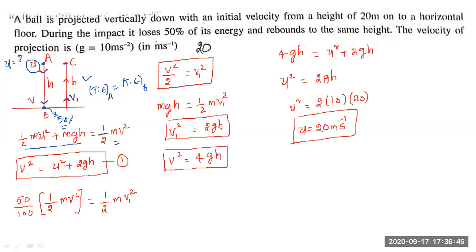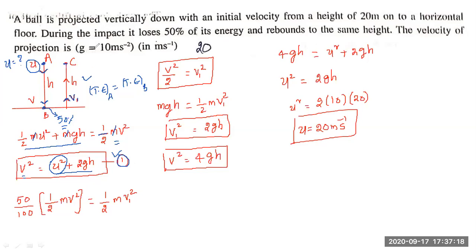Therefore, by cancelling m on both sides, we can make v square the subject, so that v square is equal to u square plus 2gh. Take this as the first equation. Throughout all these equations, our target is to finally find u square. So with the help of conservation of energy, we got v square as u square plus 2gh.